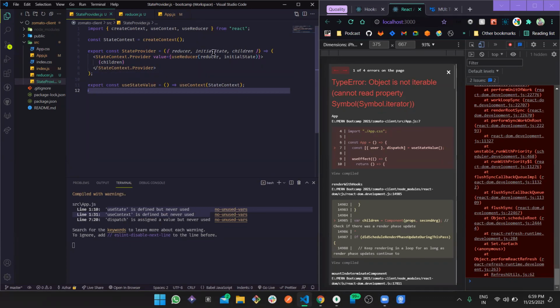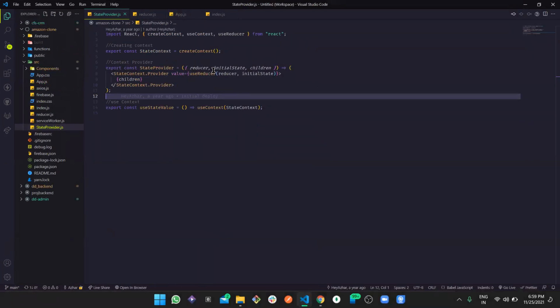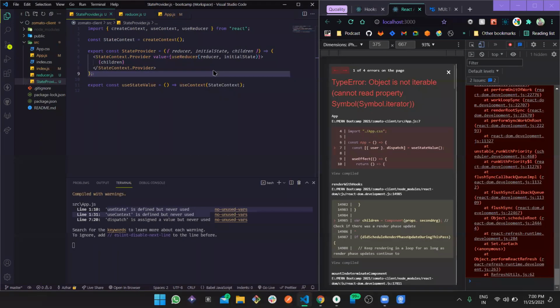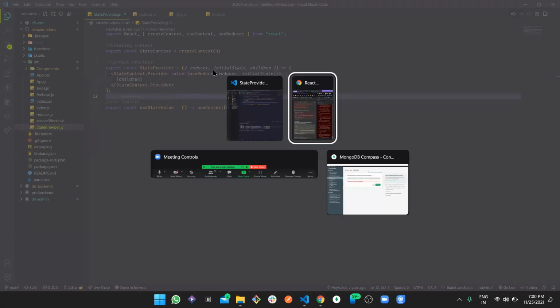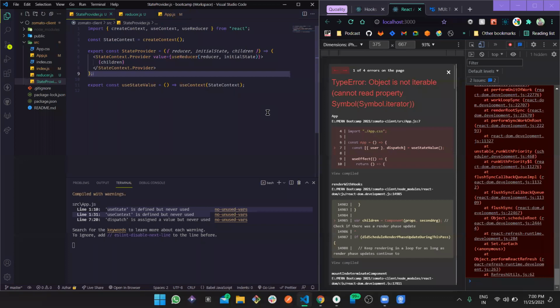So reducer, initial state, and children. Then we are going to return it. State provider, reducer, yes, looks good. Yes, and then use state value with state. Yeah, oh, what happened? Okay, maybe this is state value.